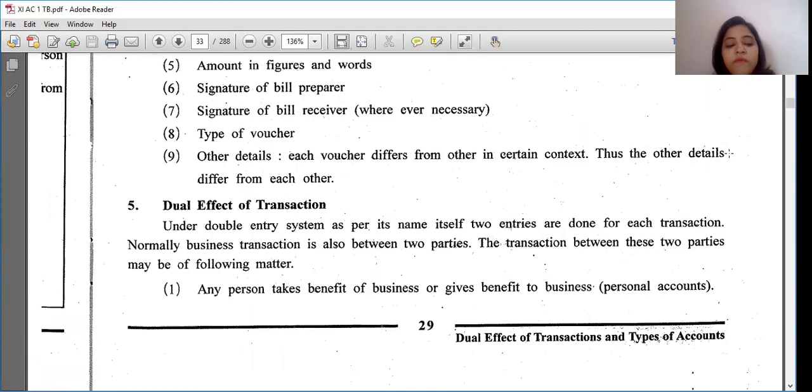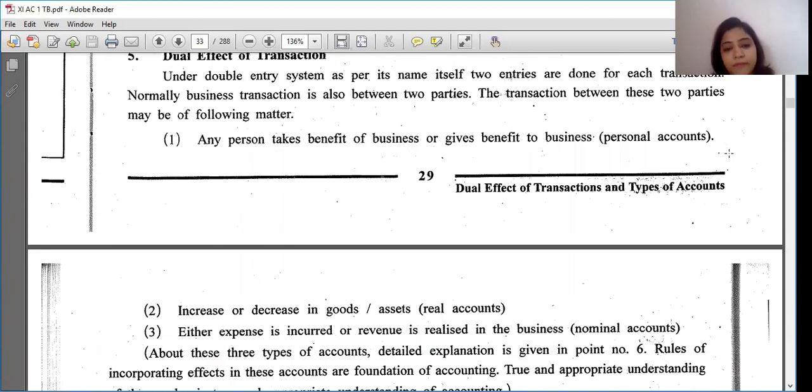Now coming to our most important topic, dual effect. Dual effect, every transaction has two effects. One is a debit and one is a credit. How, what we are going to see, that only in dual effect we have to see. So I'm going to start this with our next lecture, so you can continue with it.